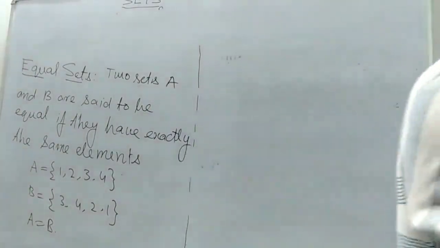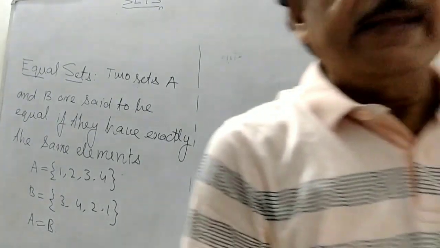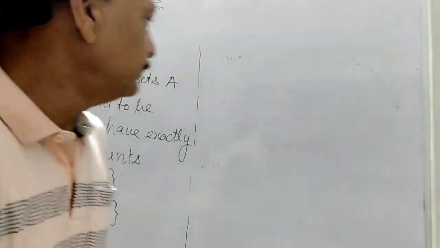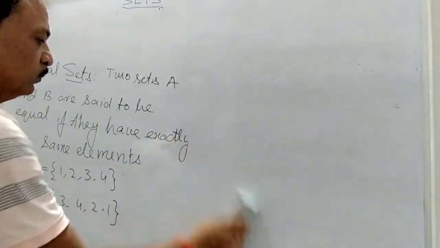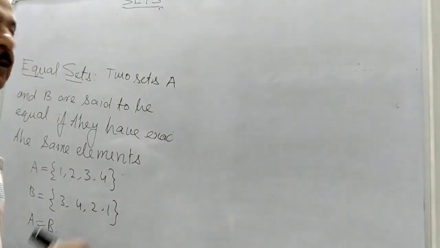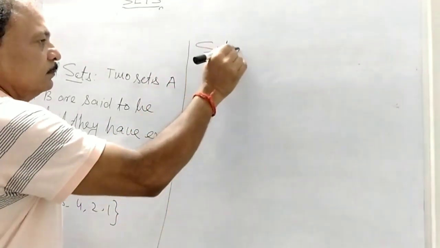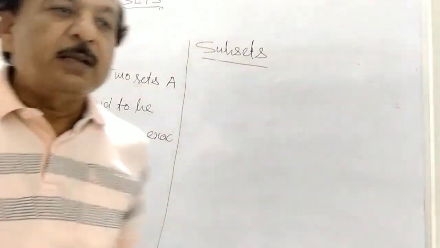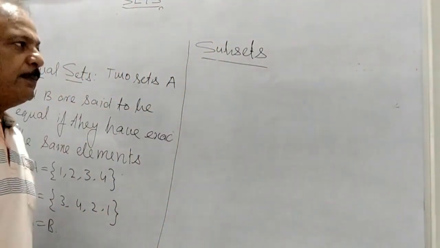Next, now we have seen the equal sets. The next, now let us see the subsets. What are the subsets of a set? A set A is said to be a subset of a set B.